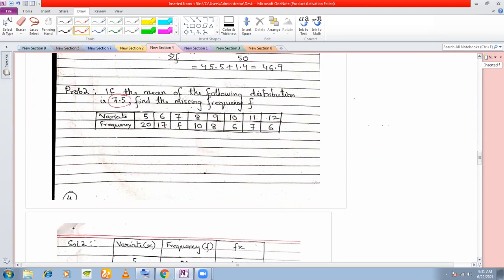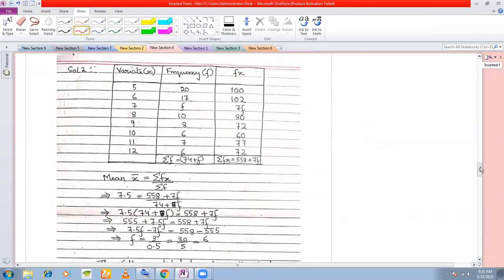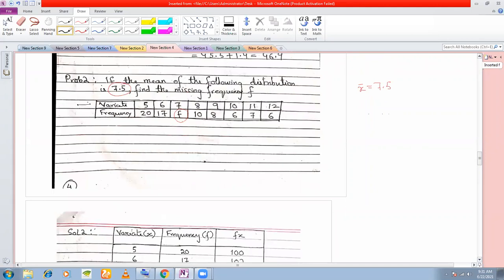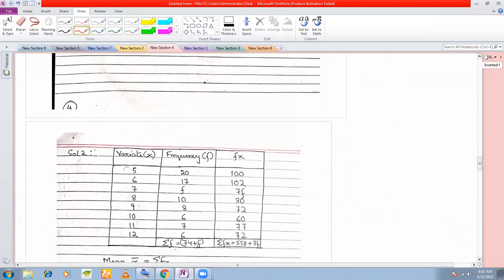But even though one frequency is missing, they have given you additional data. What is the additional data? They have given you the mean of this, x bar, is 7.5. With the help of this, we shall calculate the value of f. Okay, so let's see how to calculate. Here, this is the variate, right? And these are the frequencies, right? So proceeding just as you proceed in the direct method, first column is for variates.